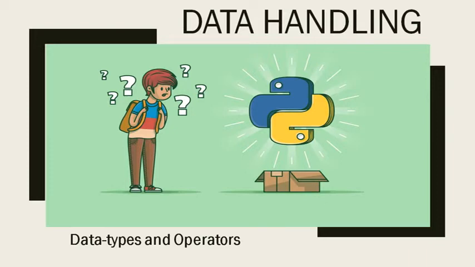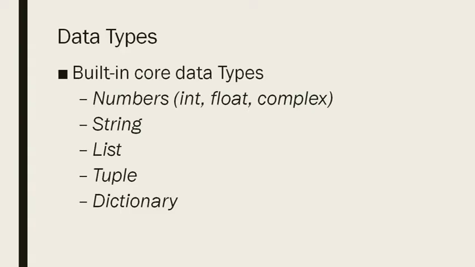Now we are starting our chapter called data handling. That can be called the backbone of Python, because here we will be discussing the data types and operators in Python. These are the basic things that you will require in Python for class 11th and 12th also. That's why I have called this the backbone of Python. So we will be covering the data types and operators in Python. Let's get started. Let's first cover data types.